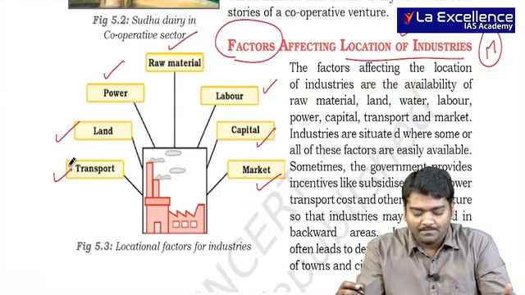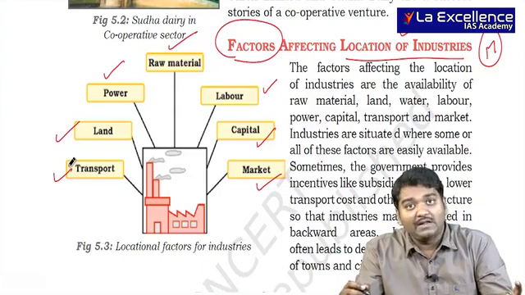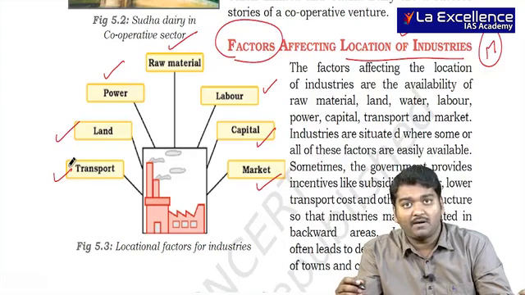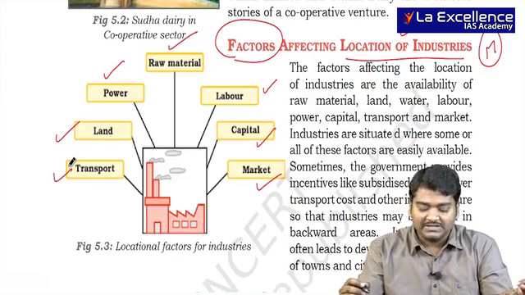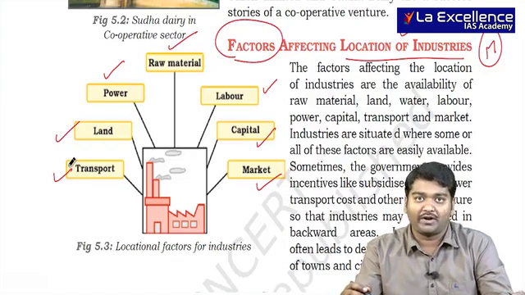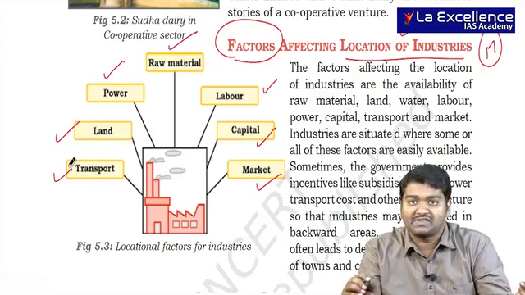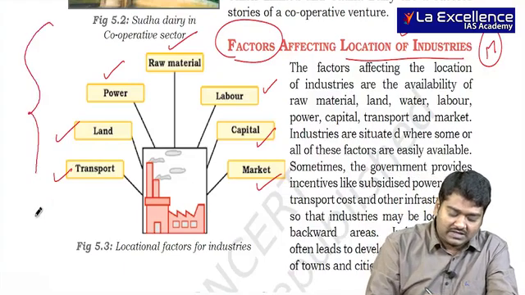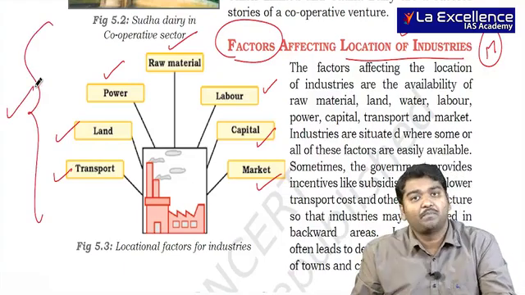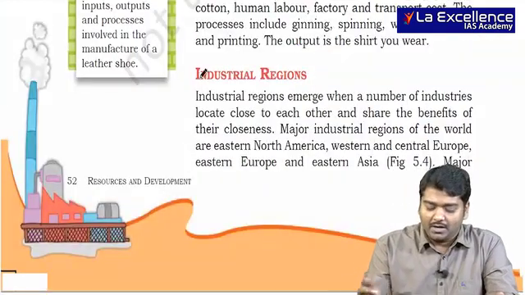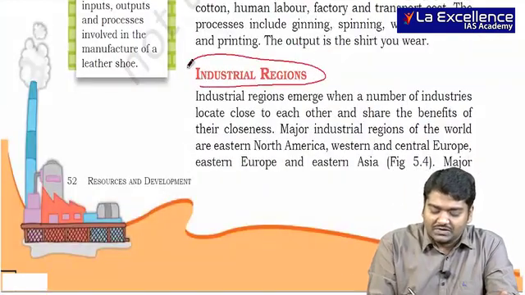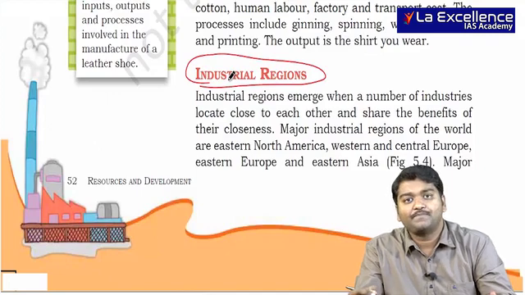So what are these? Raw material, power, land, transport, labor, capital, market. These 7 factors are very, very important for you to set up any industry, right? So this is very, very important for our preparation. Where do you see industrial regions? Where do industries come up?